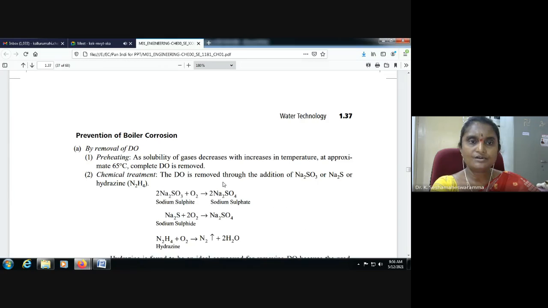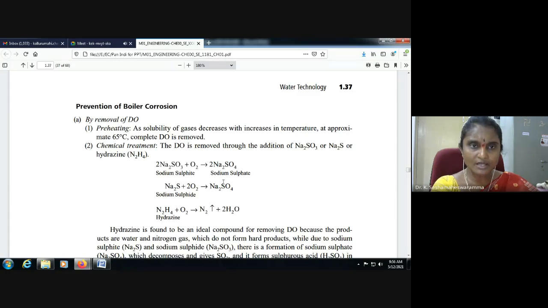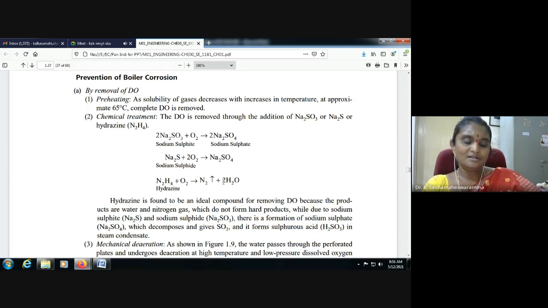How can we prevent it? What are the preventive measures for boiler corrosion? Removal of dissolved oxygen. For drinking purposes, dissolved oxygen is a very important factor, but for boilers, dissolved oxygen corrodes the boiler. You have to remember to maintain it wherever it is required. Especially for aquatic animals, if dissolved oxygen concentration decreases during summer, the majority of the aquatic animals will die. Even for us also.